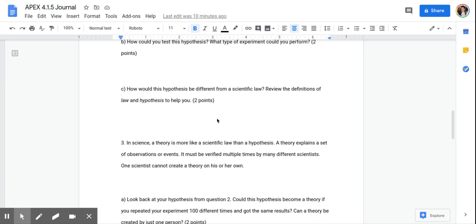How would this hypothesis be different from scientific law? Review the definitions of law and hypothesis.